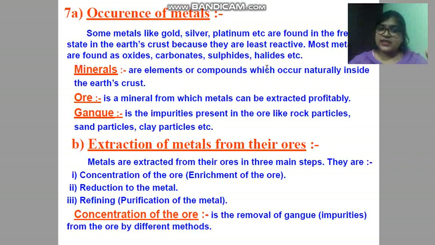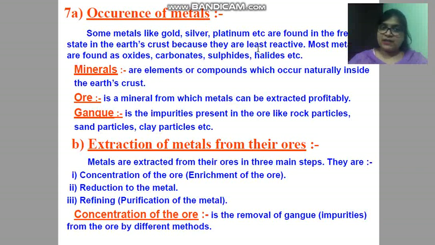While the moderate elements, you can say zinc, iron, lead, these all are of moderate reactivity, not very high, not very low. They also exist in combined state like oxide, carbonate or sulfide. So children, according to the reactivity, they are found in either free state or combined state.